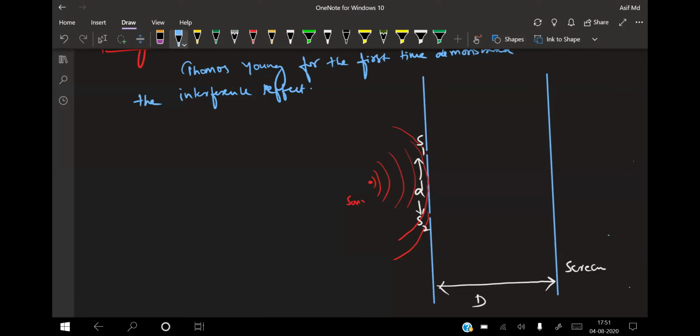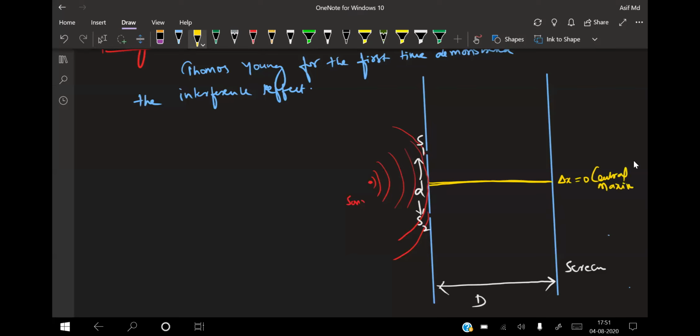Now see what is happening. This is the central maxima, where delta x is 0, because all the rays will be converging at the center.